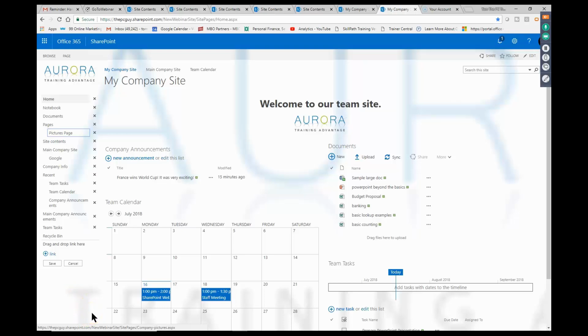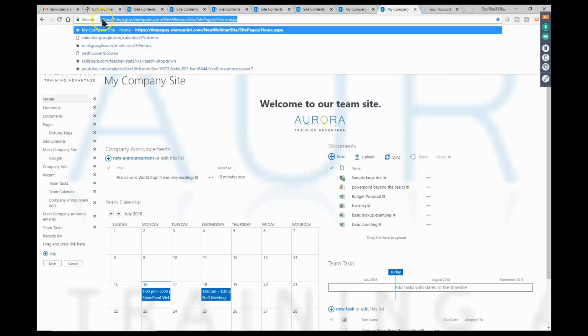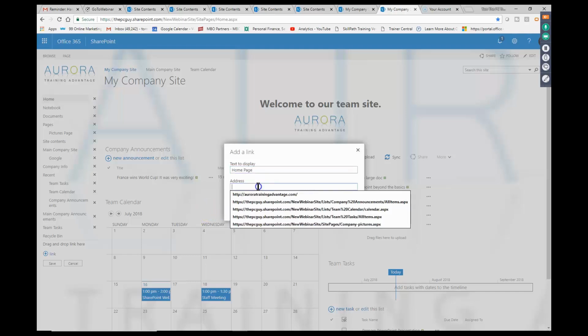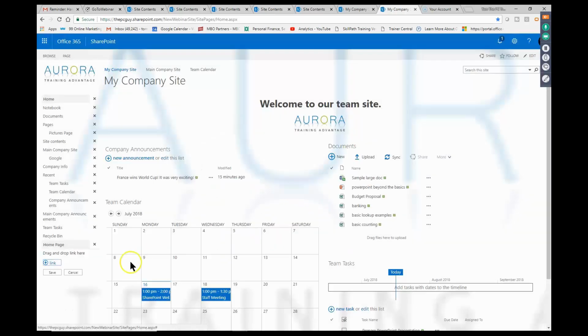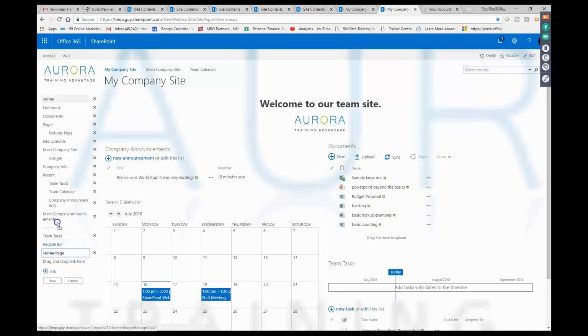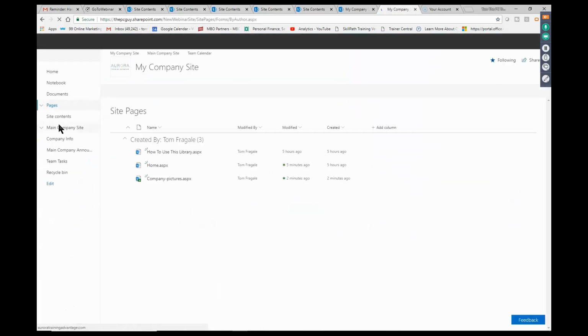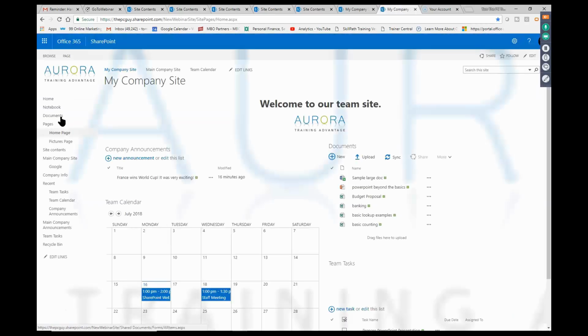Good. Now, I'd like to even get this address from the home page. I'm going to add a new link. And I'll say home page there and paste that in. And watch again. I'll pick up the home page, drag it into the pages just like that, and see how it causes that hierarchy. Click on Save. Now they have a way to navigate to the other pages. There's my home page, and then there's what I'm calling the pictures page.